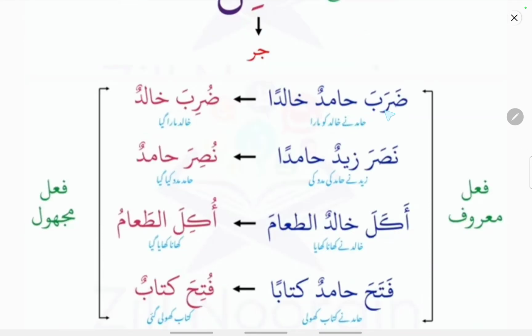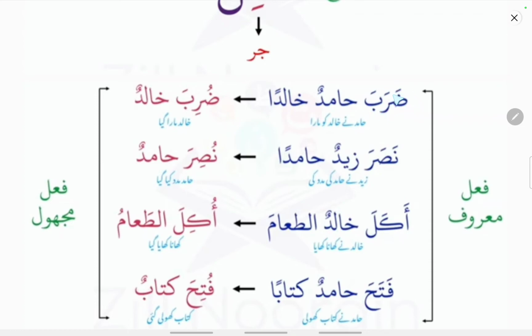So let us see some examples here. Daraba hamidun khalidan. Daraba means he hit. So who hit? Hamid hit Khalid. So this we will understand in the framing of sentences. But as of now, daraba is the fe'lul madi, it is the active form.